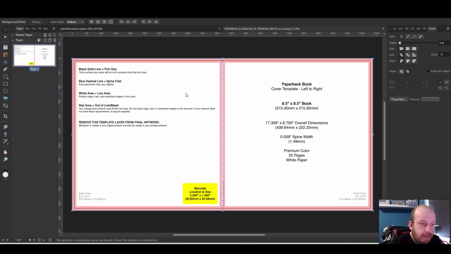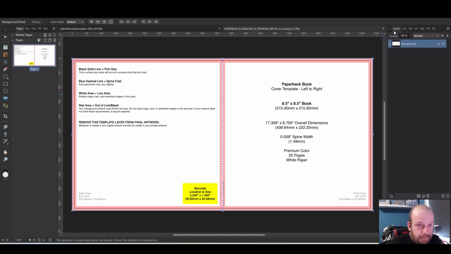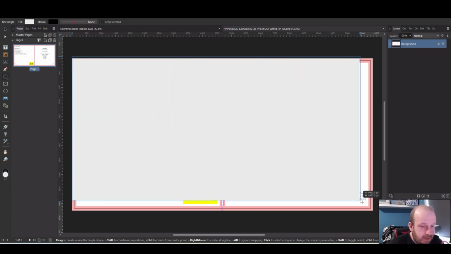Right, so here we are back in Affinity Publisher. You can do this in anything; I often do it in Designer, I'm just doing it in Publisher for a change. All I've done is File, Open, and I've opened the PDF of the book cover. So the first thing to do is I'm just going to draw a rectangle over all of this.